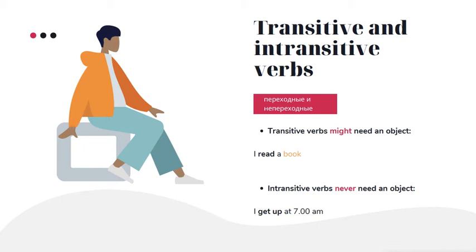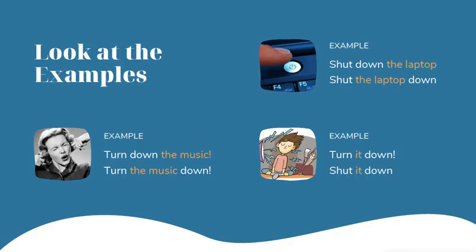Intransitive verbs never need an object. I get up at 7 a.m. Imagine in Russian you would say «Я встаю своего сына». You would never say that, right? It means that you cannot direct the action at some object. You cannot do that. It's intransitive. Why is that important for us?